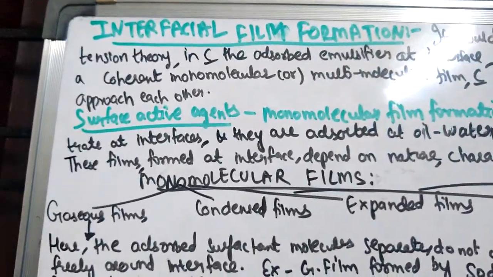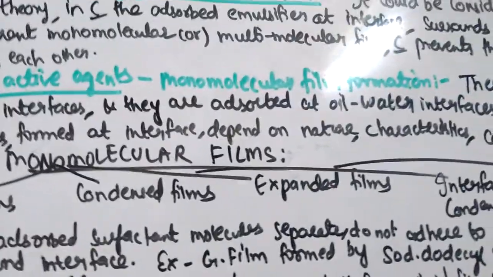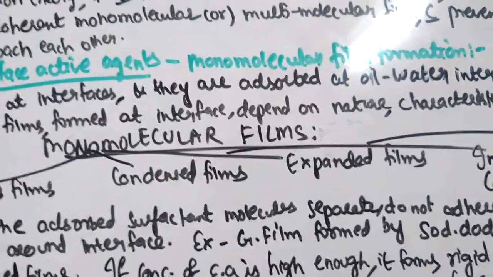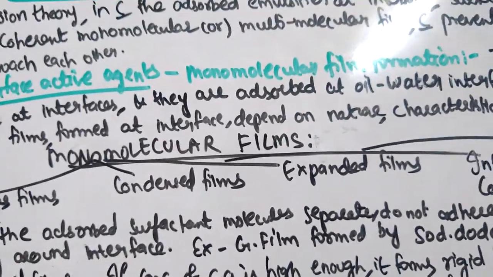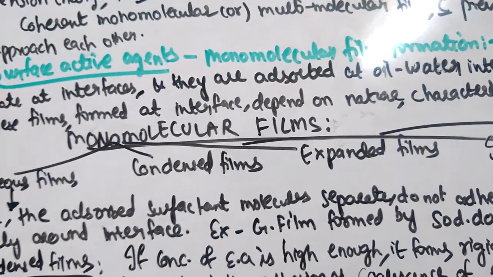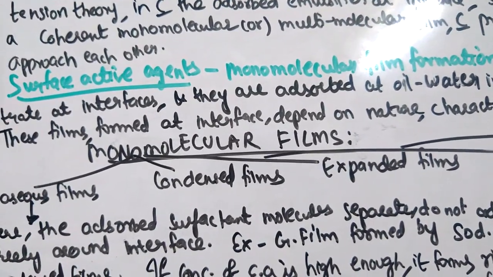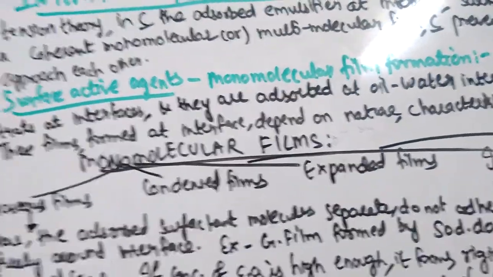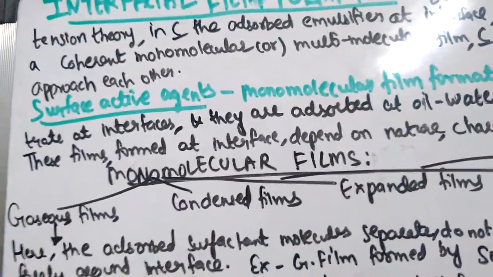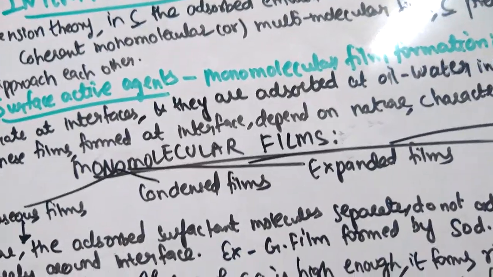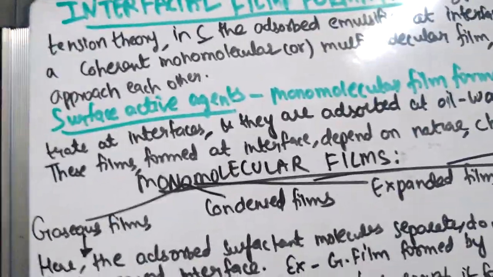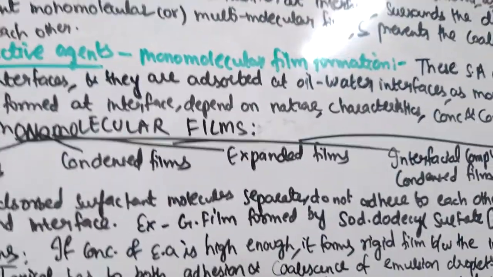In the previous class we have already discussed the reduction of interfacial tension, so that a surfactant is adsorbed on the surface and it lowers the interfacial tension between the two liquids, right? So it is the role of emulsifying agents. The emulsifying agents act as interfacial barriers, that is more important. Whereas in reduction of interfacial tension, the surfactant is adsorbed, which will lower the interfacial tension.